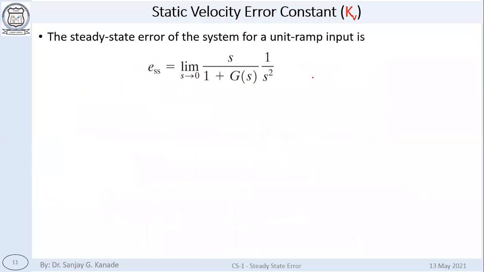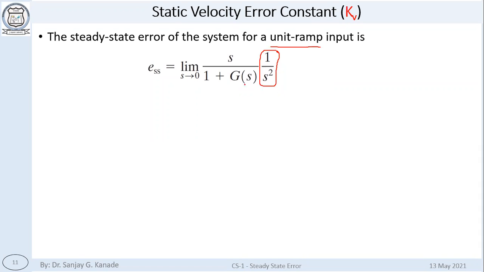Now, if we take a ramp input, unit ramp input, we are going to follow the same process completely. The only difference is instead of 1 by s in case of unit step, here we have 1 by s squared for the unit ramp input, because that is the Laplace transform of the unit ramp signal.